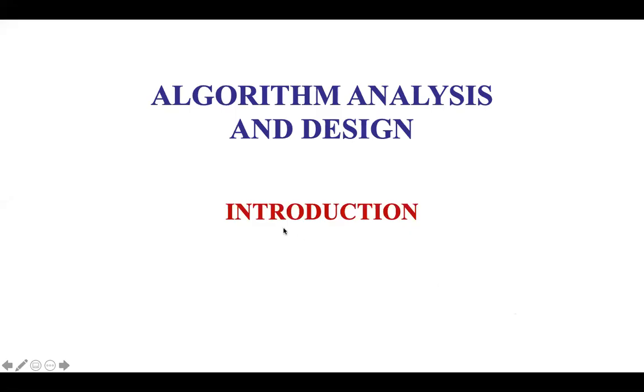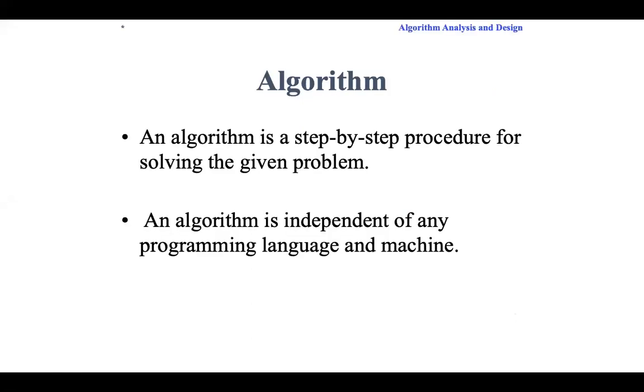So yesterday we were discussing algorithm. What is an algorithm? It is nothing but a step-by-step procedure for solving any given problem. Whatever problem you take, first we should find out how to solve this problem. What is the procedure? From where we have to start? What is the input? And one more thing, in an algorithm you should know what is the input and what is the output. Finite input and output. That is also very important in an algorithm. While writing the algorithm, you have to consider those things as well.